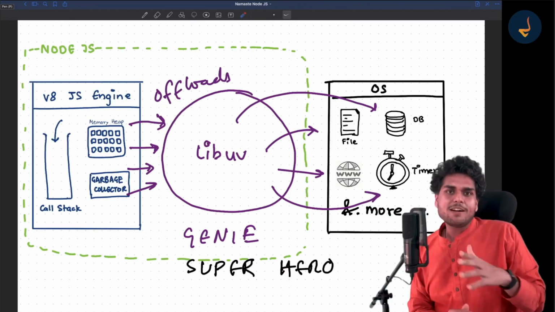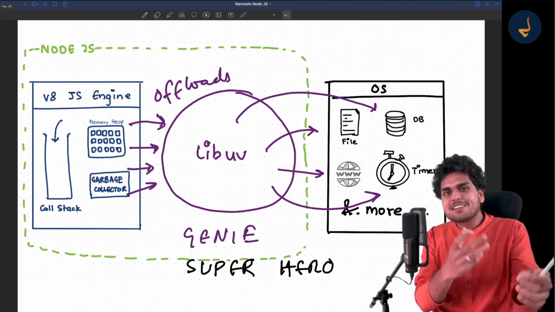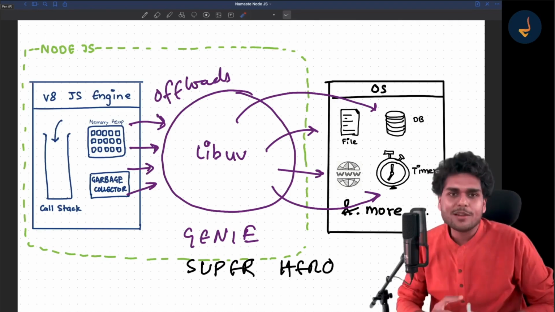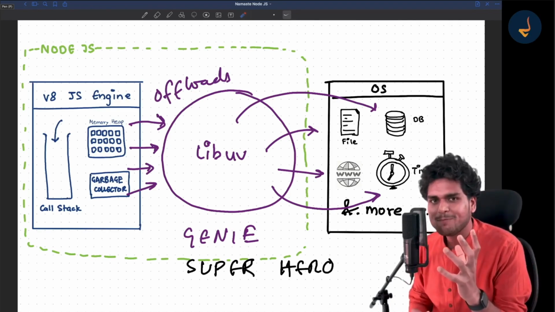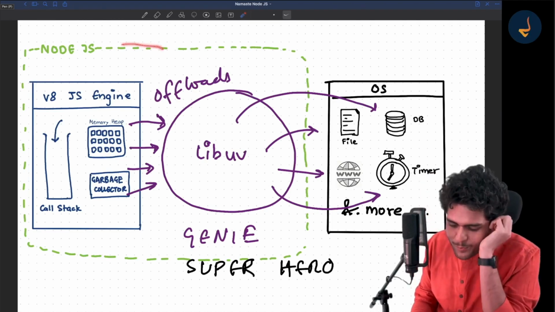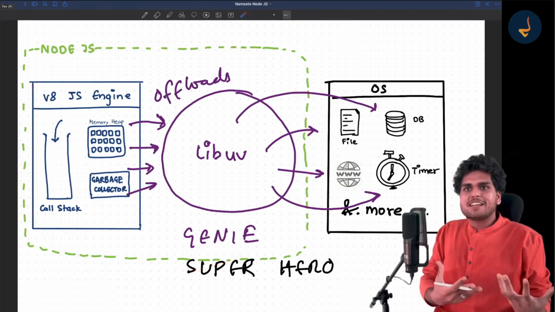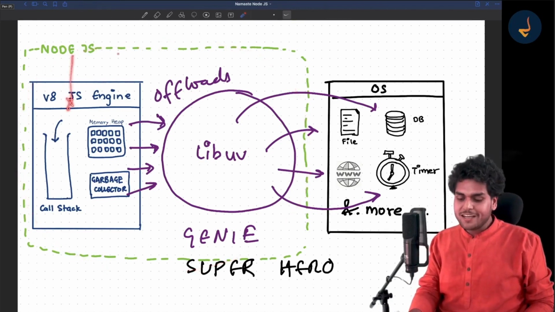Hope you have understood this. If you haven't, go back, rewatch the video, and now we will go ahead and actually see how libuv is doing all this. Are you interested or not in knowing that? And are you seeing the amazing superpowers of Node.js? Now you understand why Node.js comes in.